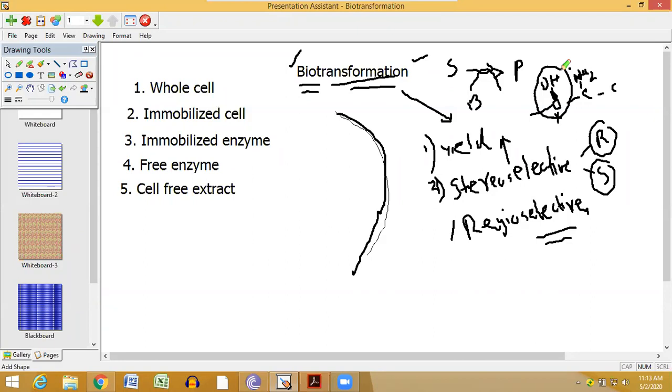Then this kind of reaction is called a regioselective reaction. Regio means regional selectivity. That means out of the many functional groups, the reaction will occur at a particular functional group.